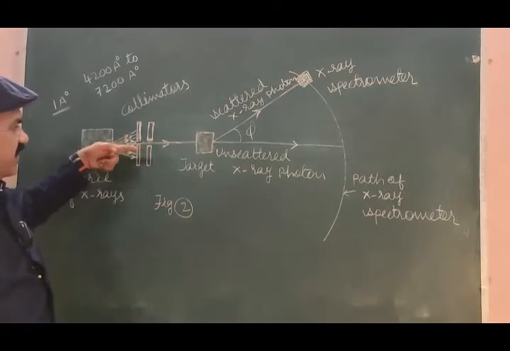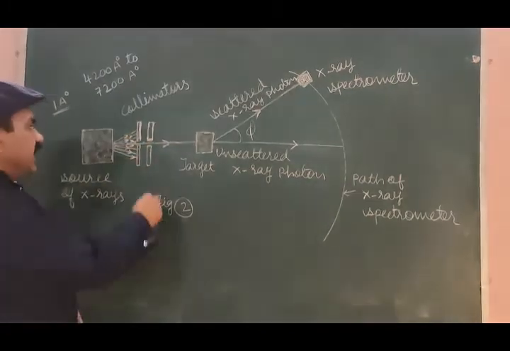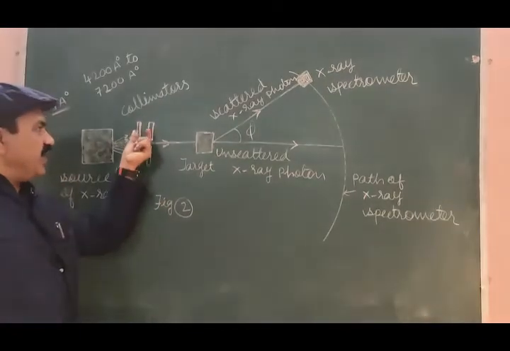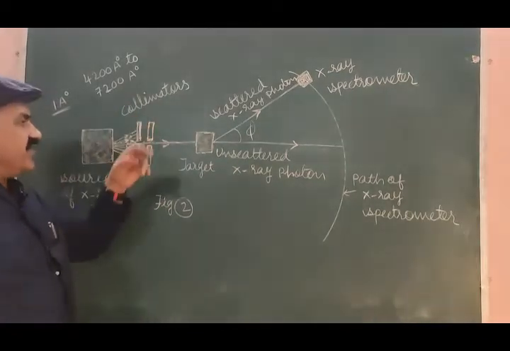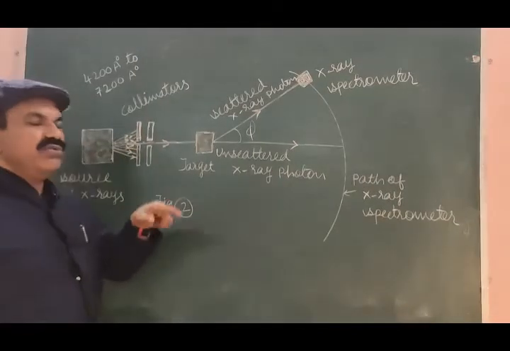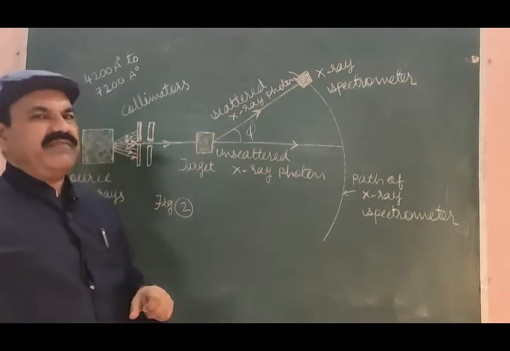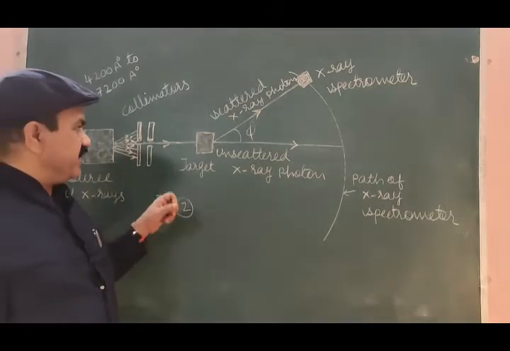We want to convert this into a small beam, and it can be done with the help of the collimators. So we have a pair of collimators here which will convert the diverging beam of X-rays into a very fine beam of X-rays.